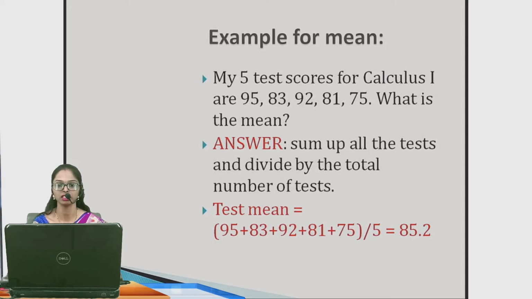Example for the mean. My 5 test scores for Calculus 1 are 95, 83, 92, 81 and 75. What is the mean? Answer: to find the mean, sum up all the test scores and divide by the total number of tests. The total number of tests is 5, and the sum of all the test scores is 95 plus 83 plus 92 plus 81 plus 75, which divided by 5 is equal to 85.2. That is, the mean of this example is 85.2.